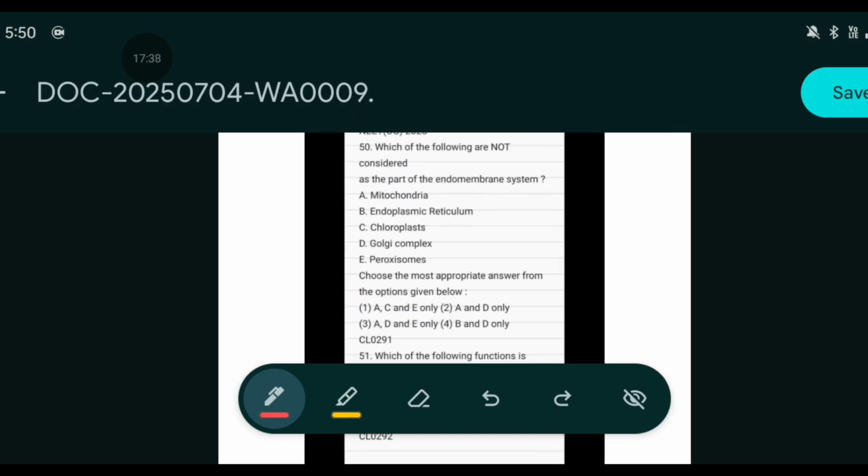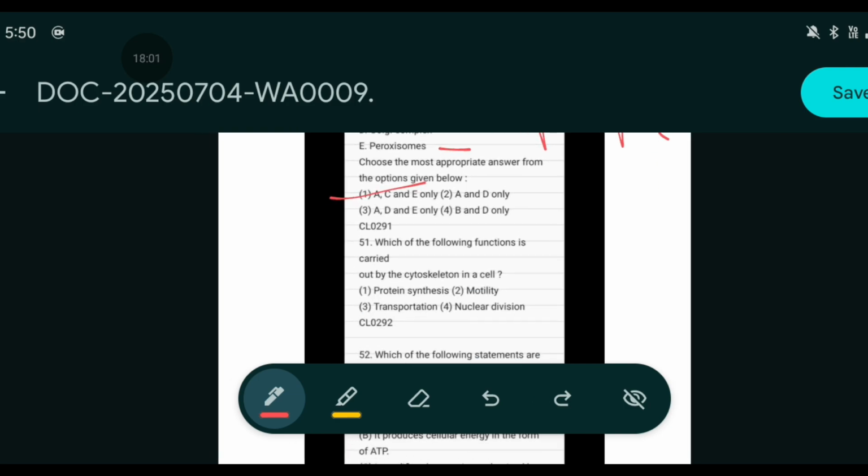Which of the following are not considered as the part of the endomembrane system? What I told you at last, CPM. These three things are not the part of the endomembrane system. That is chloroplast, peroxisome, mitochondria. That is the option A, C and E. Option 1.